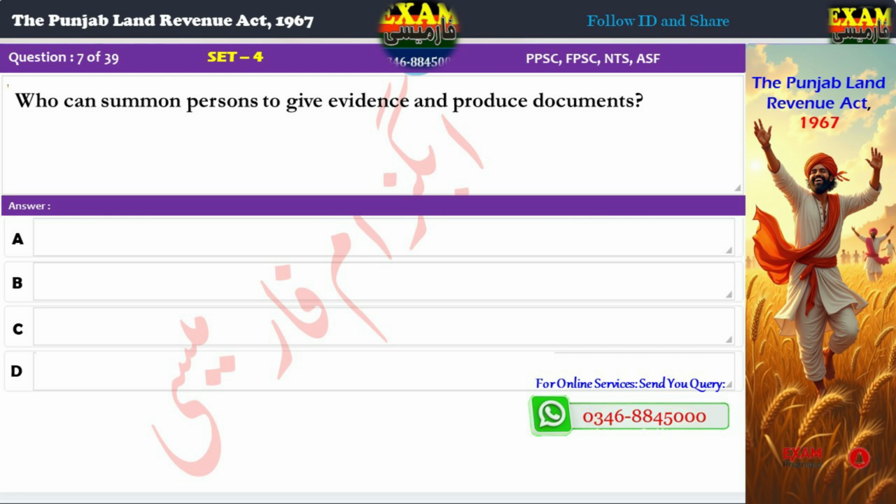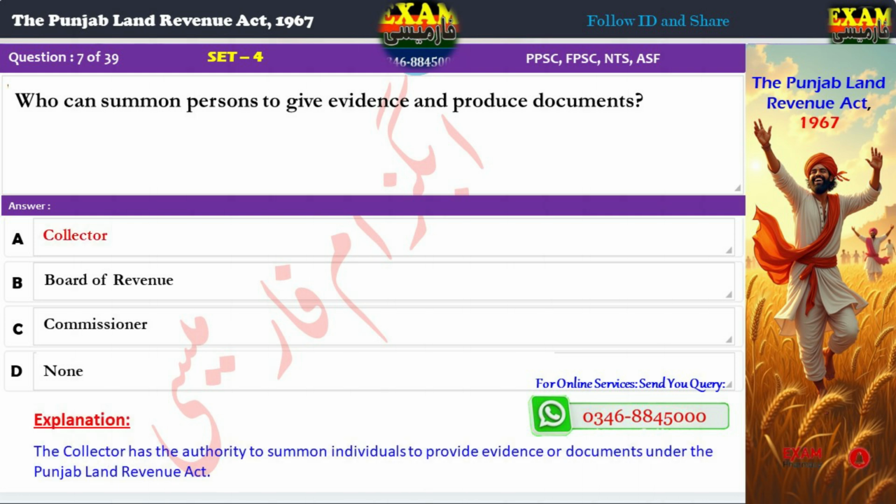Question 7. Who can summon persons to give evidence and produce documents? A. Collector. B. Board of Revenue. C. Commissioner. D. None. Correct answer: A. Collector. Explanation: The collector has the authority to summon individuals to provide evidence or documents under the Punjab Land Revenue Act.